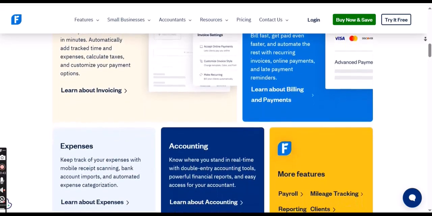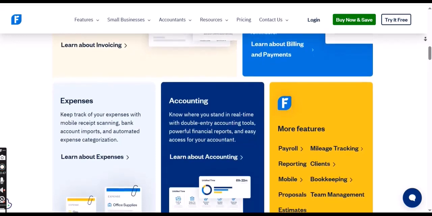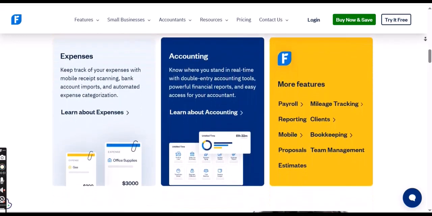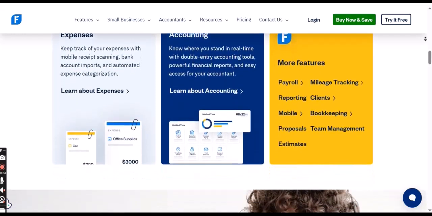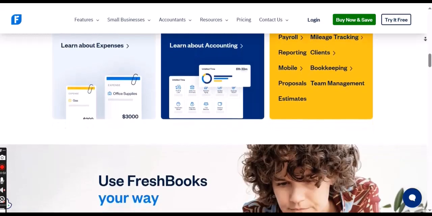FreshBooks pricing plans and client management. FreshBooks offers several pricing plans tailored to different business sizes and needs. While the number of clients isn't a limiting factor in any of these plans, the number of billable clients and the features included are key differentiators.